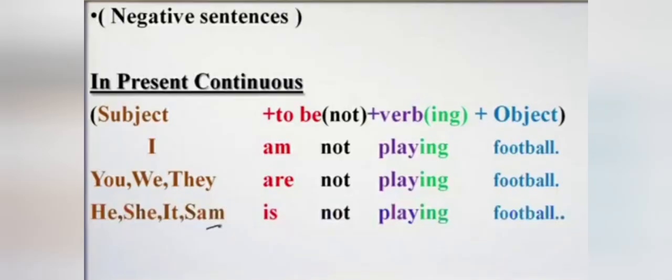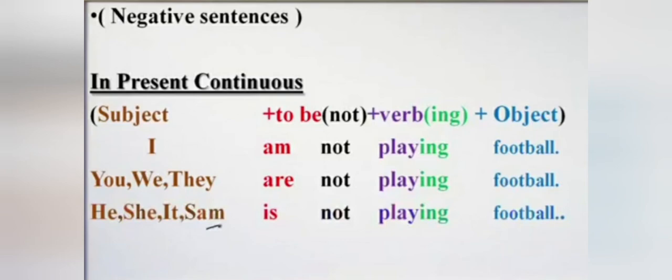Is it clear? Now let me tell you the structure of negative sentences of present continuous tense. In present continuous tense negative, we have to write first of all subject, then to be form, that is am, are, is. After that we mention not, then ing form of verb plus object if any. Okay, let's see the examples.